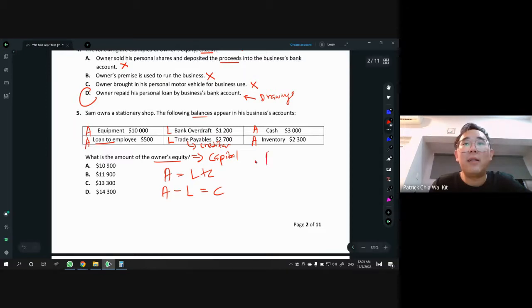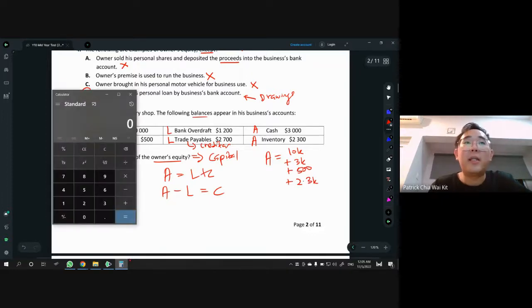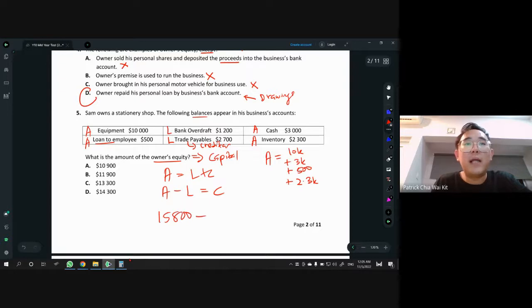So in this case, we have assets, which is 10,000, 10K plus 3,000 plus 500, and also 2,300. Right? So practical calculator, always make sure you have your calculator with you. Okay, so 10K plus 3K plus 500 and plus 2,300, you get 15,800. All right, so 15,800 minus liability.